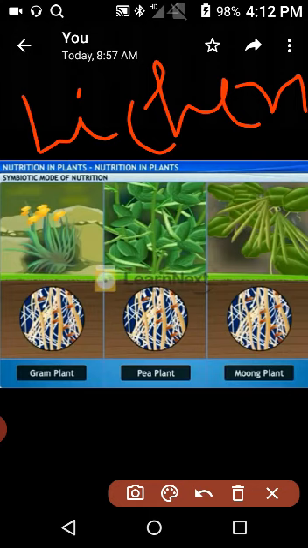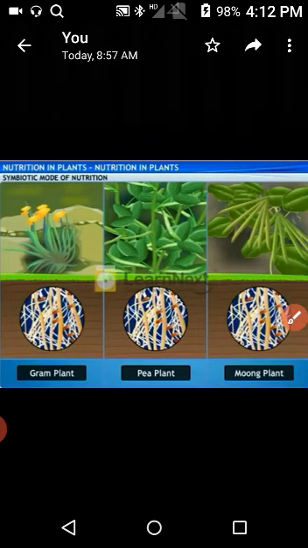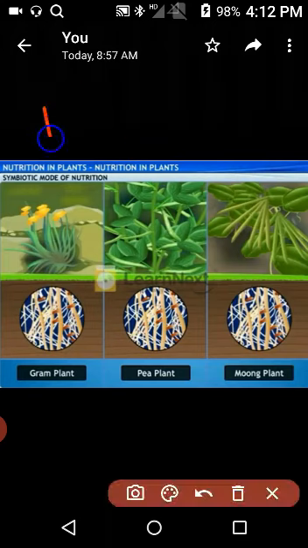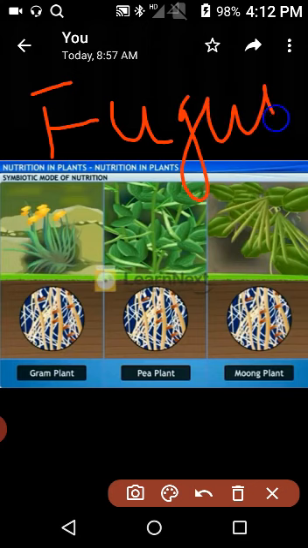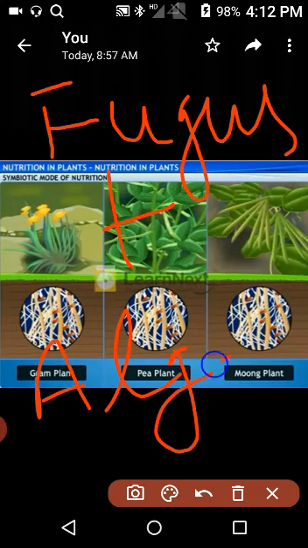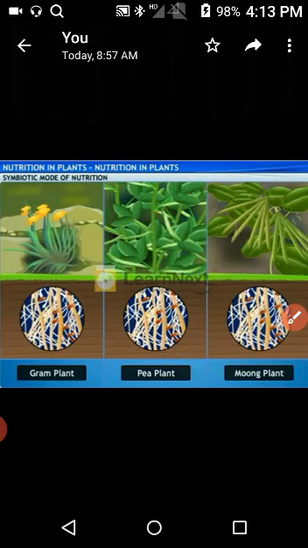A lichen is made up of both fungus and alga. There are two zones, the fungal zone and the algal zone. The fungus provides nutrients to the lichen, and the algal zone also provides nutrition to the lichen.